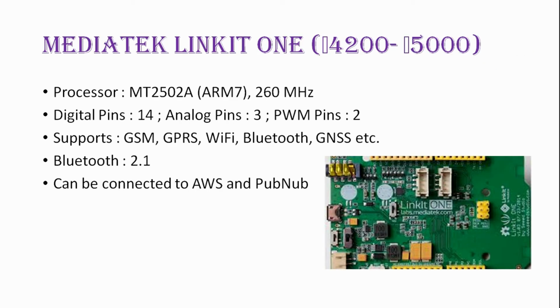Next board is MediaTek LinkIt 1. The price range is between 4200 to 5000 rupees. It has an ARM 7 processor. It has digital pins 14, analog pins 3 and PWM pins 2. Supports GSM, GPRS, Wi-Fi, Bluetooth, GNSS, etc. Bluetooth 2.1 can be connected to AWS and PubNub. This board is developed by MediaTek.